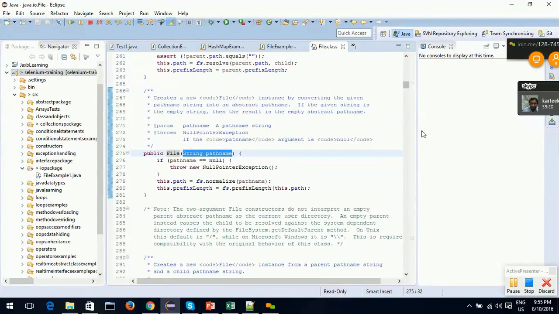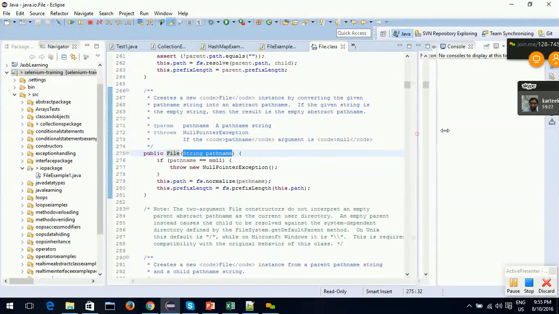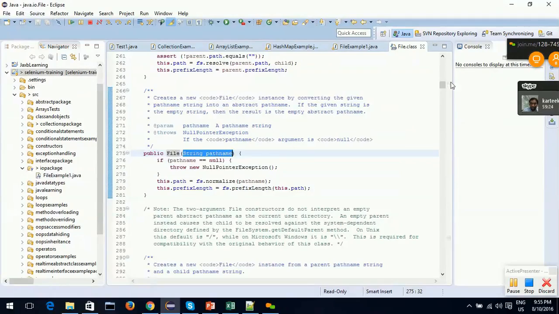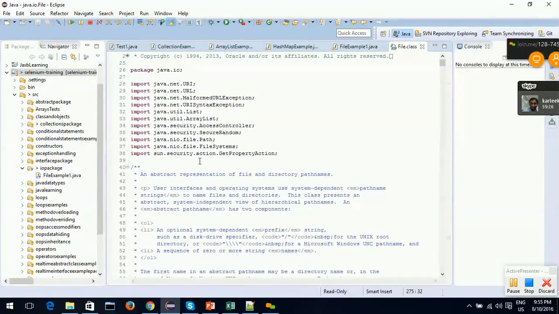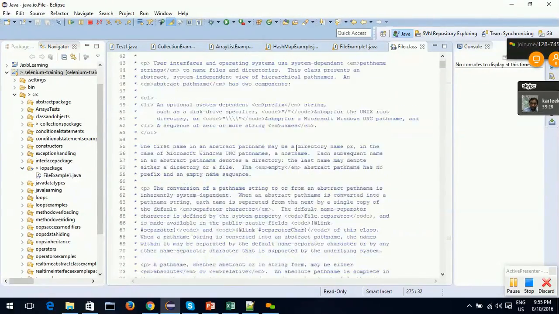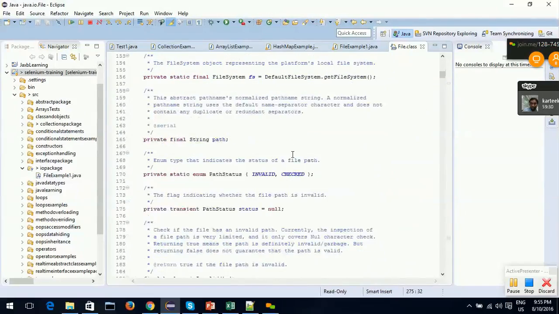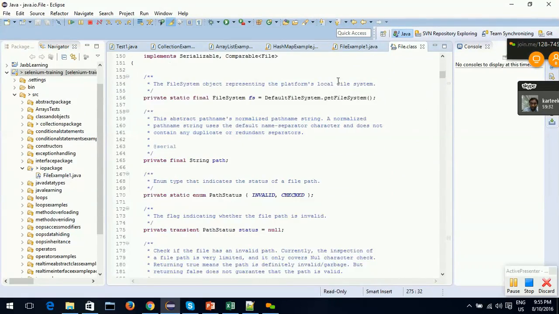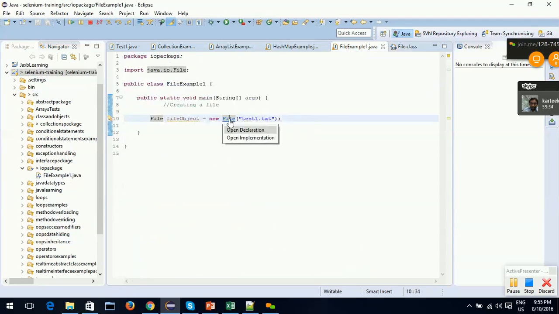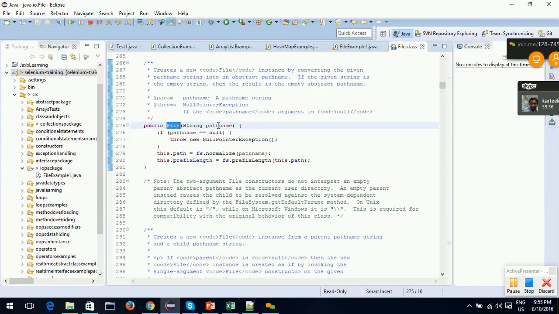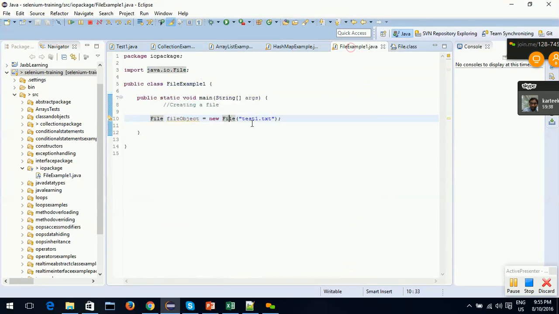This is the File class which is provided with Java, File.class. I did not write it. This File.class has multiple constructors, and out of these, we are using the string path name one. We passed the path name, so we use the constructor which takes the path name as a parameter.